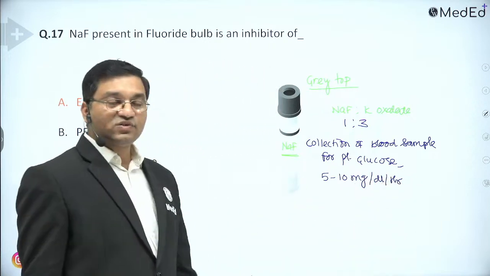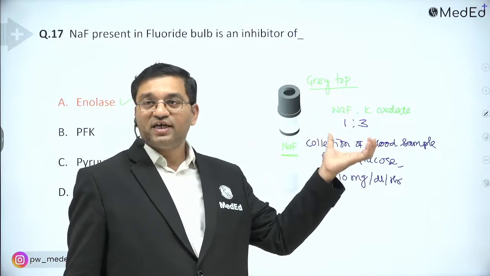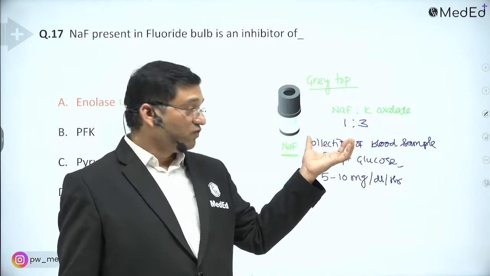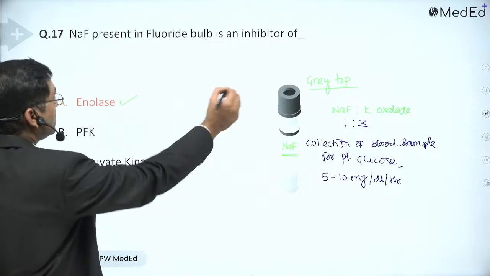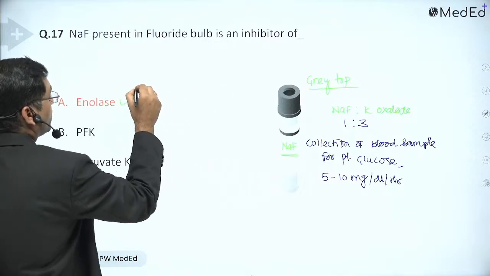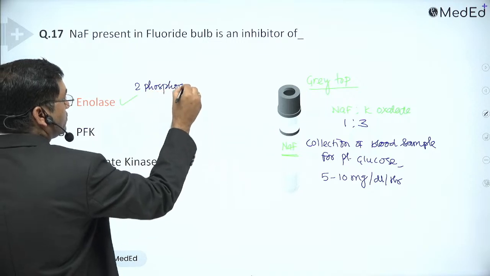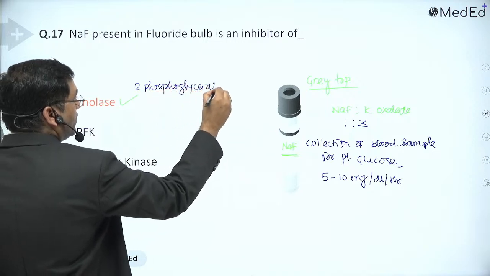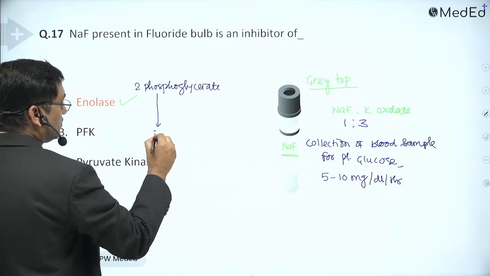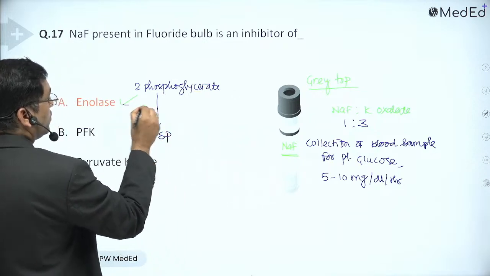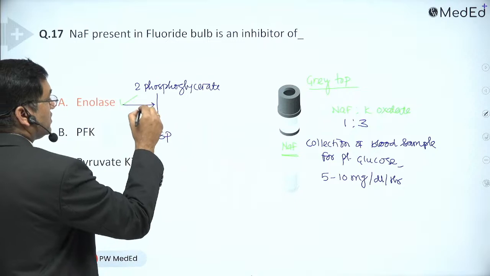To avoid this, we use sodium fluoride as an inhibitor of enolase. It blocks the step where 2-phosphoglycerate is converted into phosphoenol pyruvate through enolase.